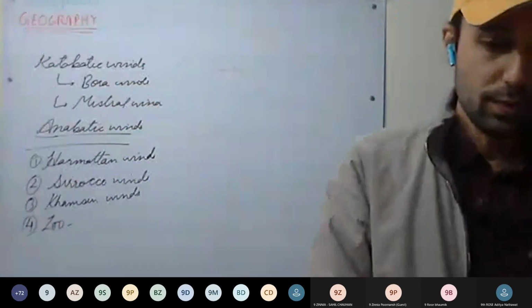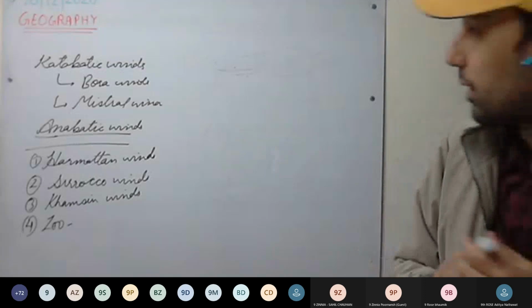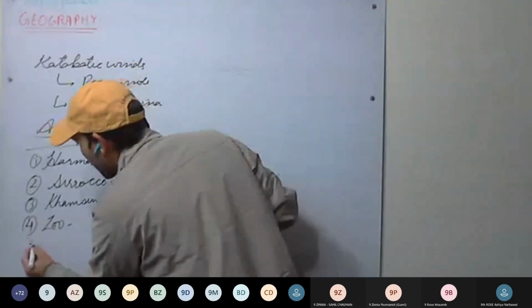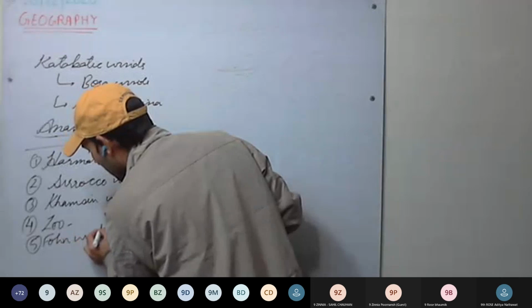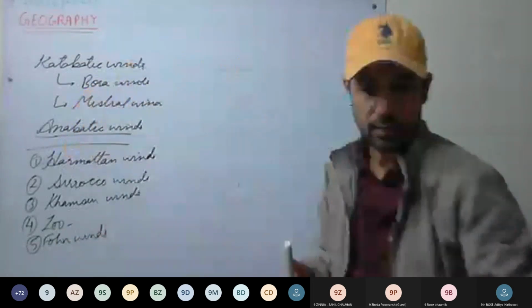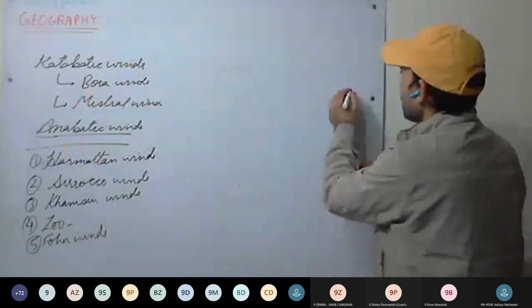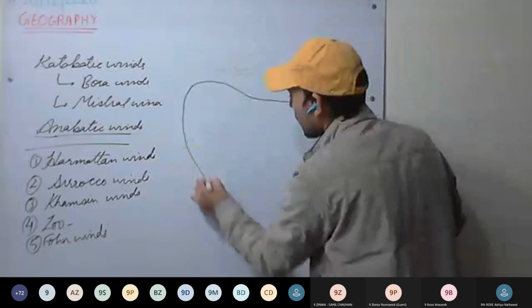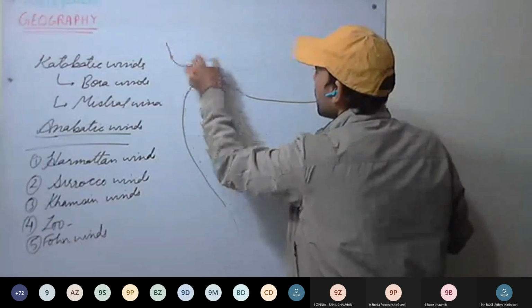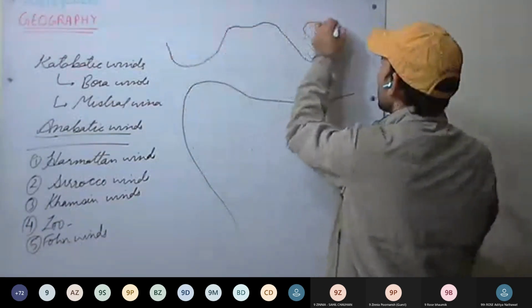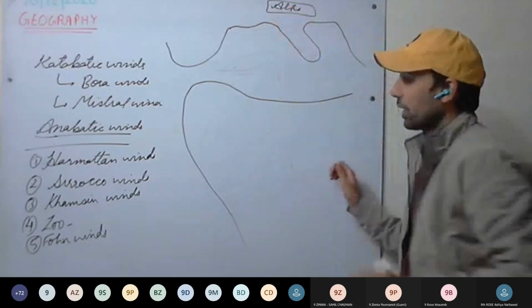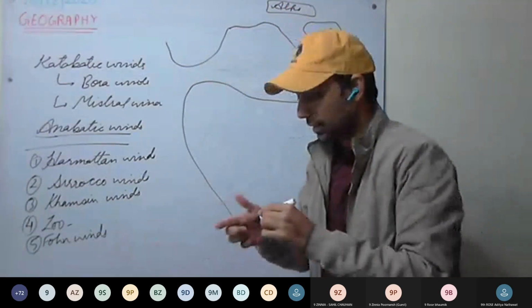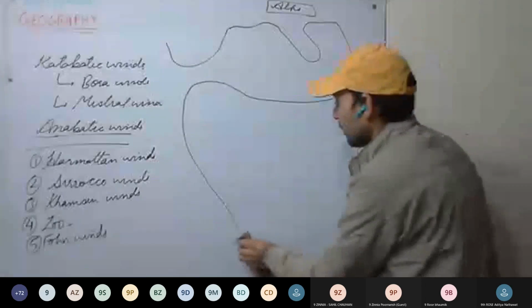Okay. After Loo, we study the Fohn winds. Fohn winds. So Africa we are having, Spain, Italy here. Here we have the Alps mountains. Okay. So before discussing Fohn winds, I'll tell you something.